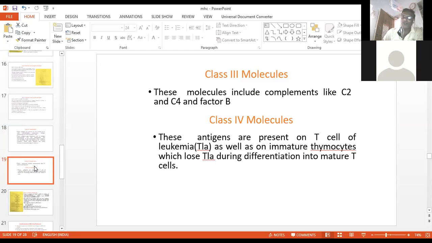So this is known as the antigen which is present on T cells of leukemia as well as immature thymocytes, which lose the TLA during the differentiation into the mature T cell.